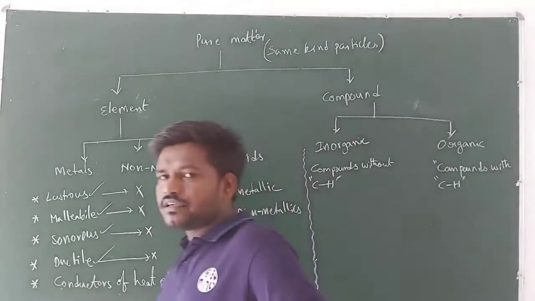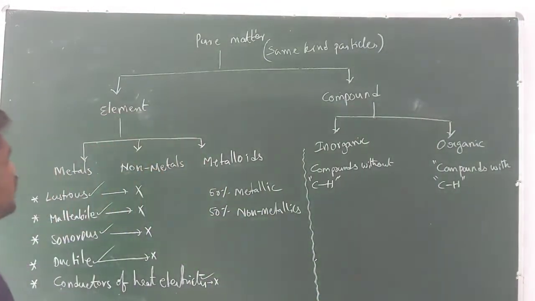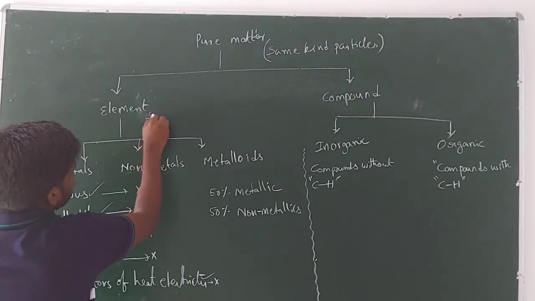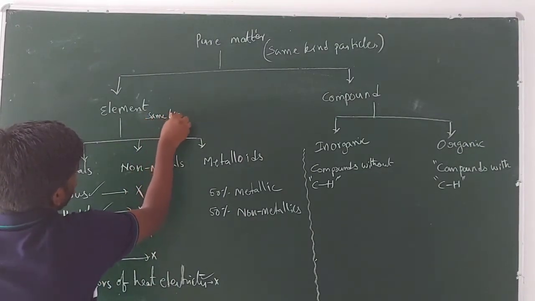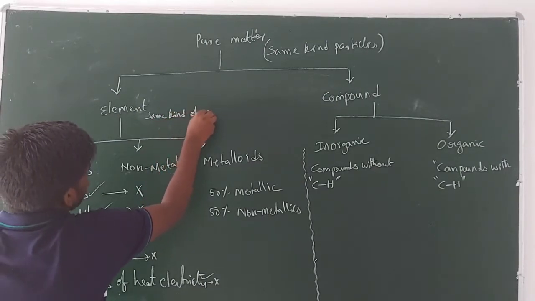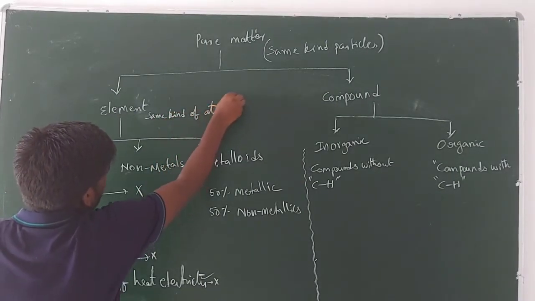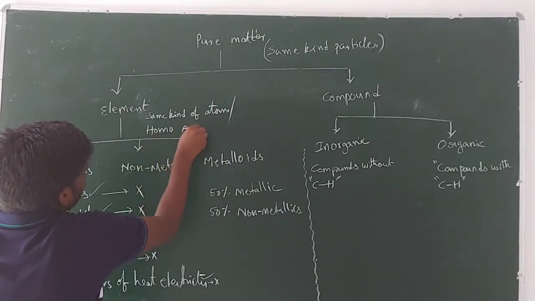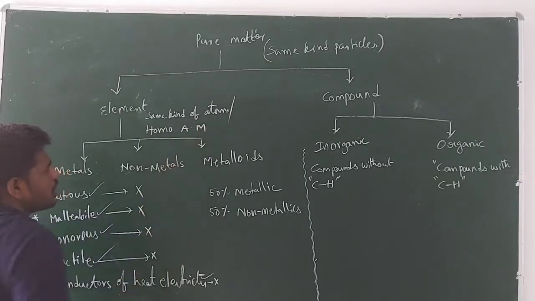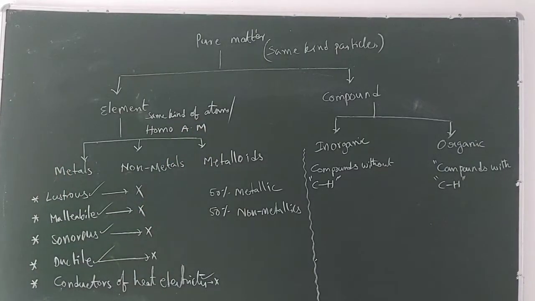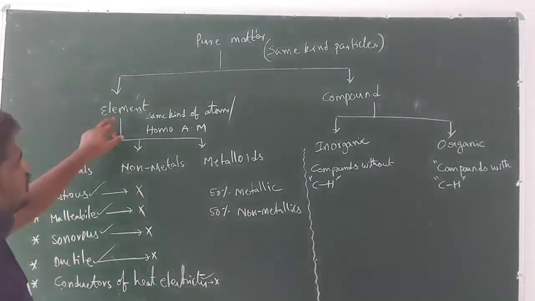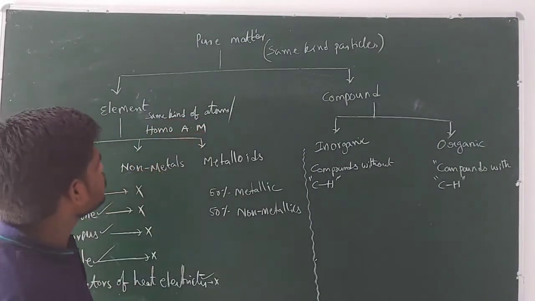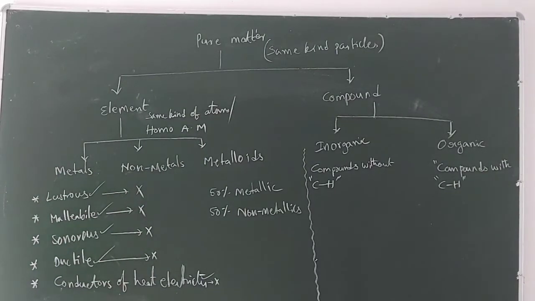Which pure matter is known as an element? A pure matter with the same kind of atoms or homoatomic molecules is known as an element. An element is a pure substance, and this one contains either the same kind of atoms or the same kind of homoatomic molecules.